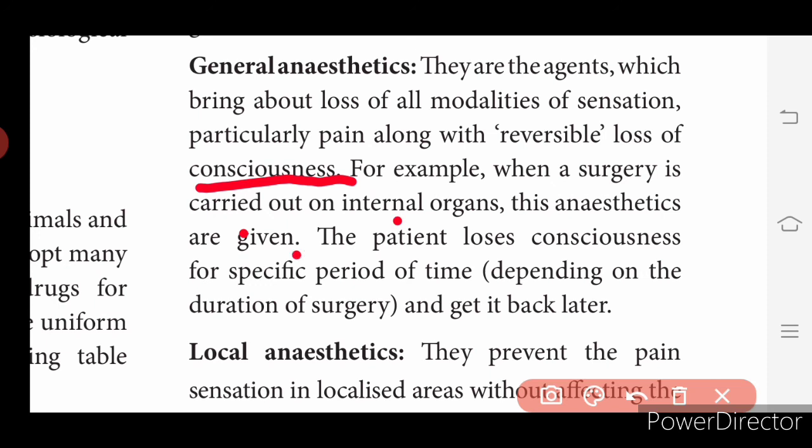The whole body loses sensation, and until we regain consciousness the anesthetic remains in the body. The patient loses consciousness for a specific period depending on the duration of surgery and gets it back later. This is called general anesthetics.